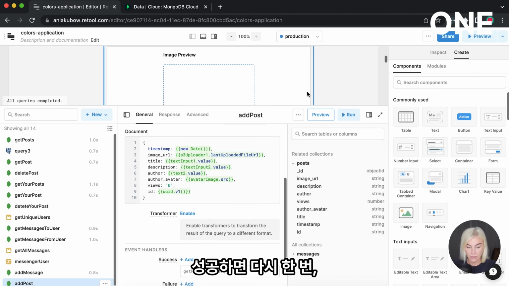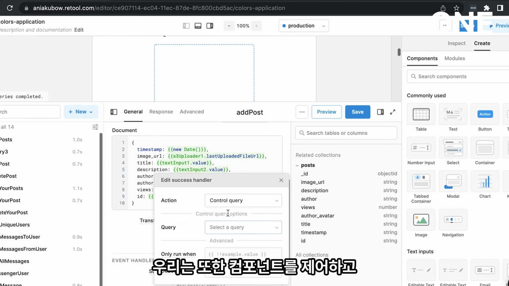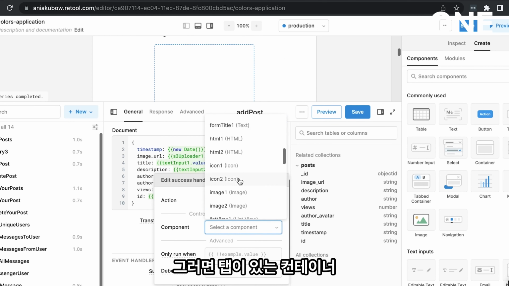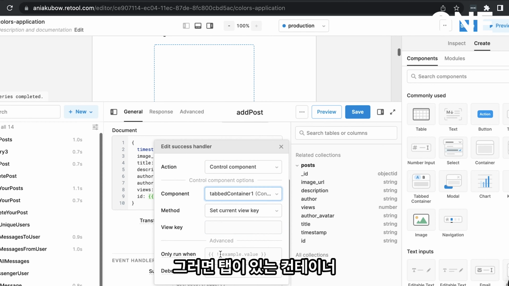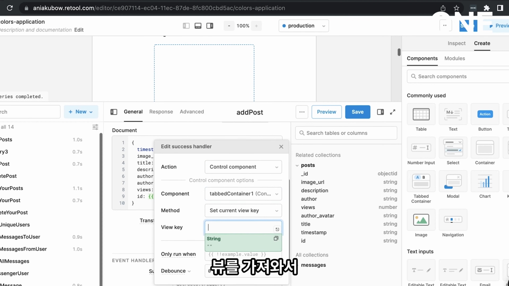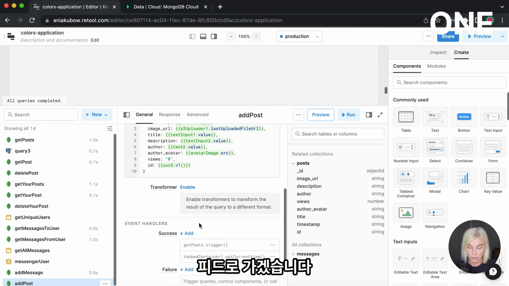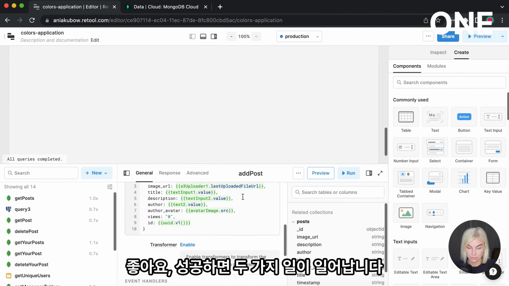Wonderful. And once again, on success, we also want to control the component and go back to the home page. So let's get the tabbed container view and go to feed. Great. So those are the two things that will happen on success.